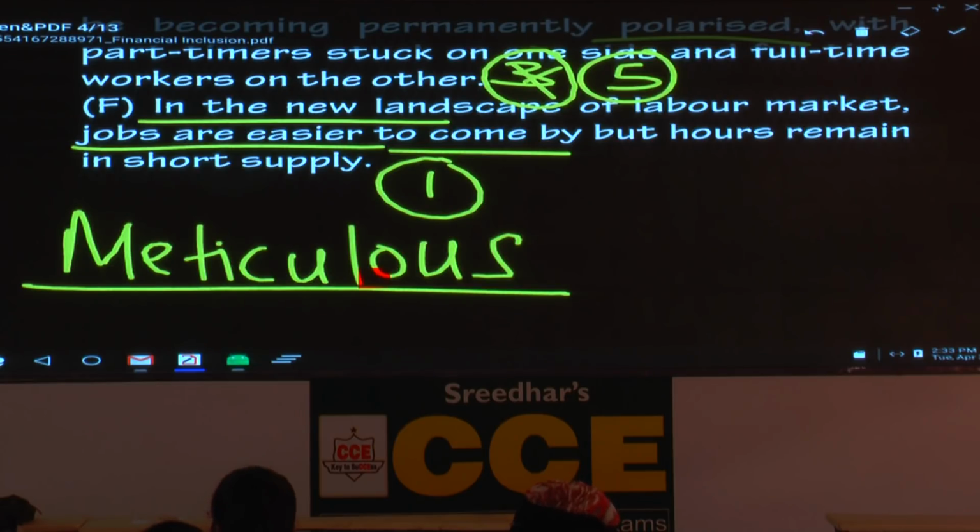A lot of students, I'm damn sure, must have got the pace, not a big deal, and they must have fumbled or they might not have got the correct order. One of the reasons, you don't read a lot. Then when you don't read a lot, what happens? You're not aware of the writer's styles, how they present the information. You're not aware of the broad framework of a particular paragraph or passage. This is very important. This is higher level. Then you ask the question, sir, how do we get this awareness? How do we develop the skill of getting the broad framework or the line of thought of the writer?